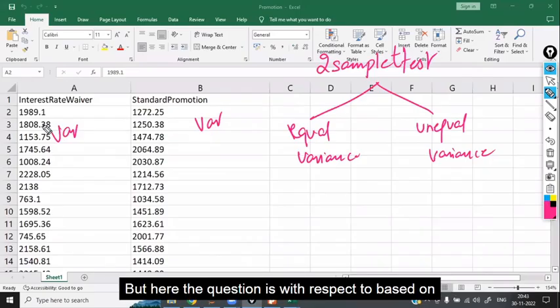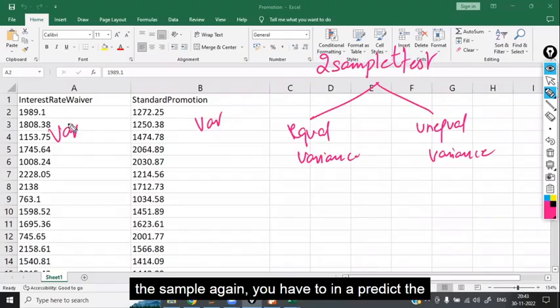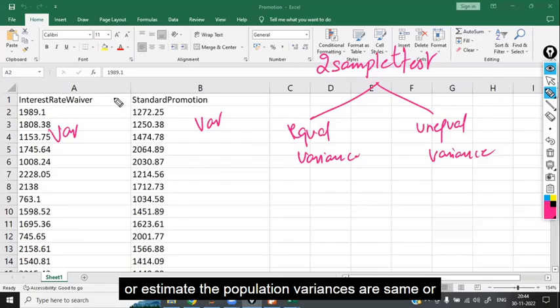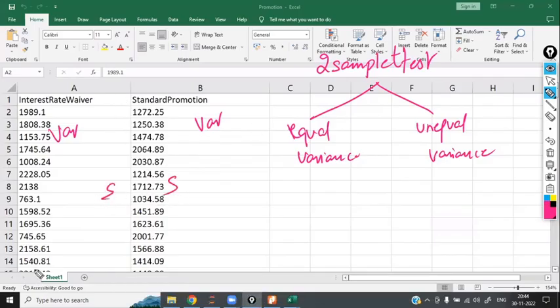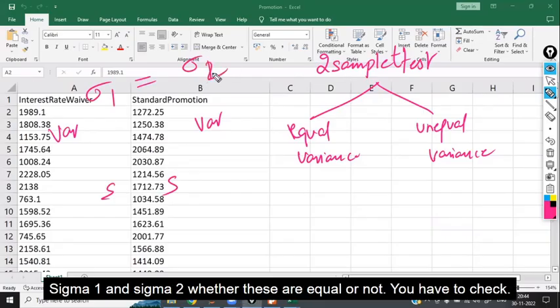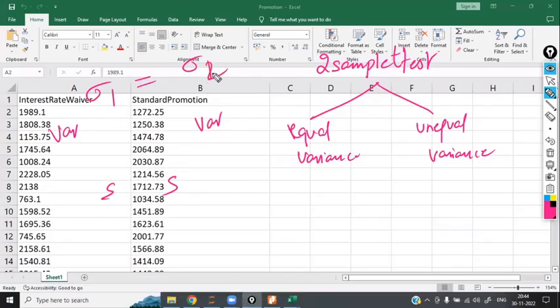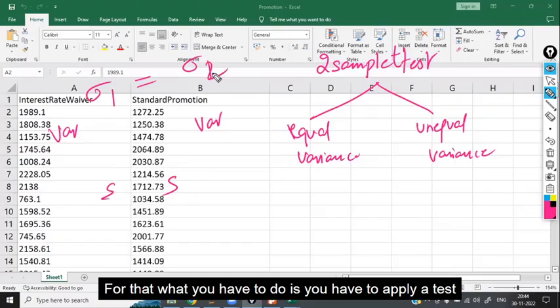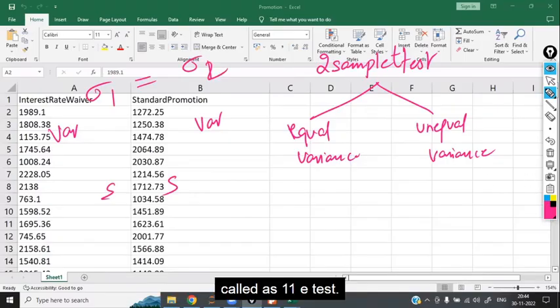But here the question is, based on the sample, you have to estimate whether the population variances are same or not. You only have the sample variances with you. You have to check whether the population variances are same or not. Sigma 1 and sigma 2, whether these are equal or not, you have to check. For that, you have to apply a test called the Levene test.